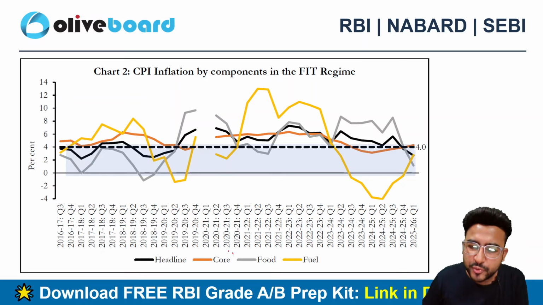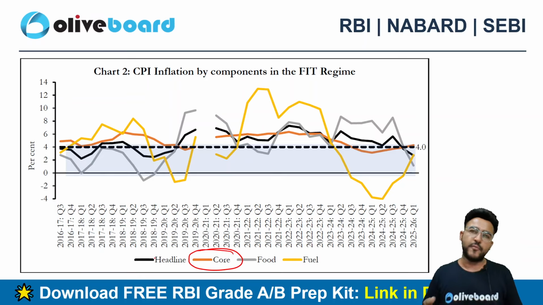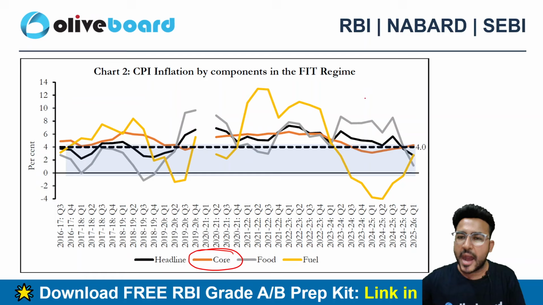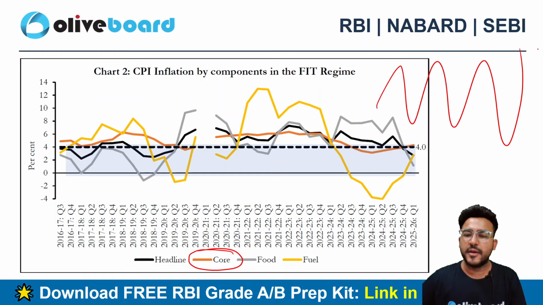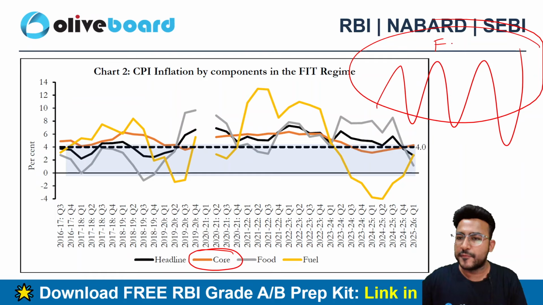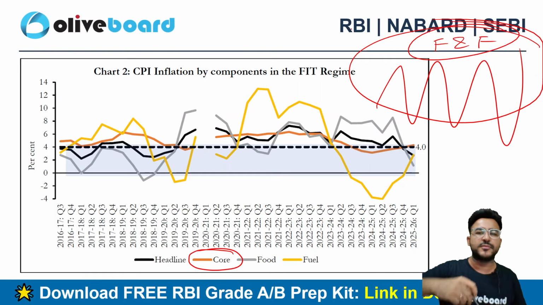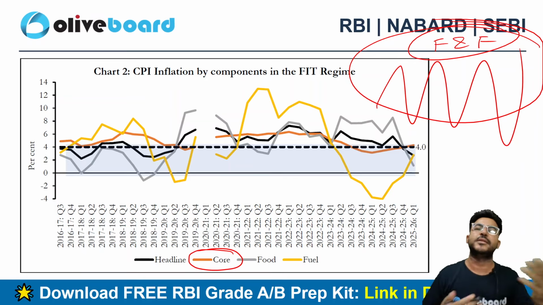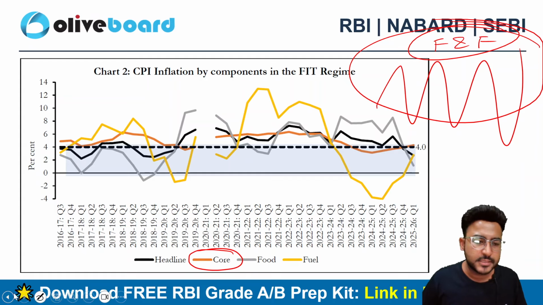Sir, but why do you need core inflation? Obviously, if food prices are volatile, you need to deal with it. If the fuel prices are volatile, you need to deal with it. But because of the high volatility in the food prices and in the fuel prices, the entire rate of inflation is biased. Why is it biased?